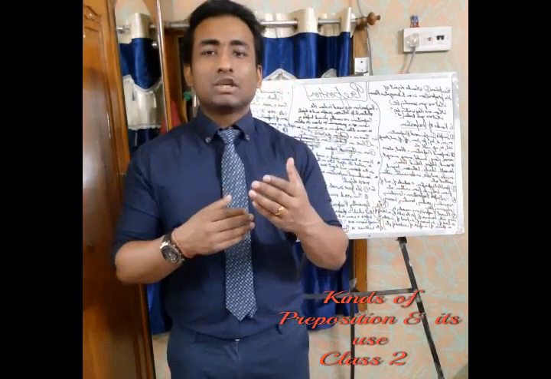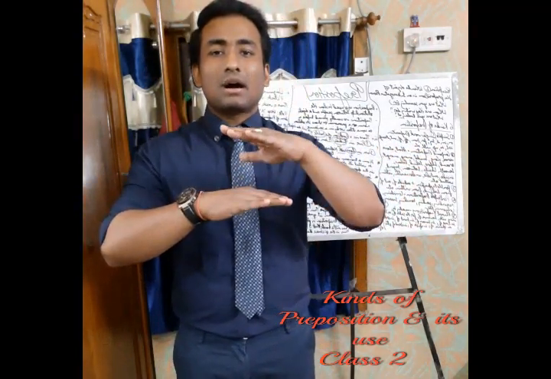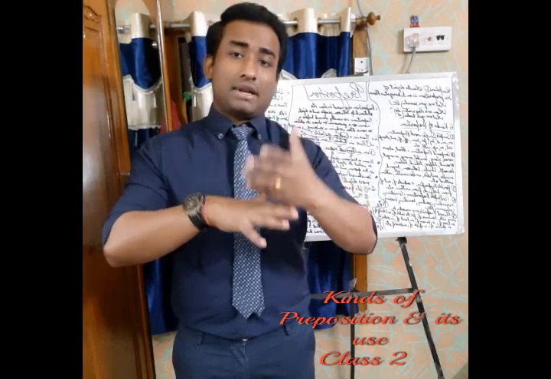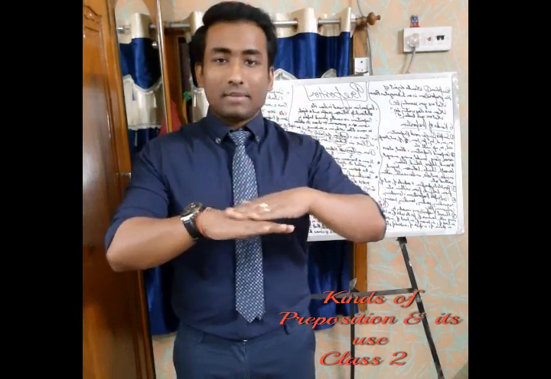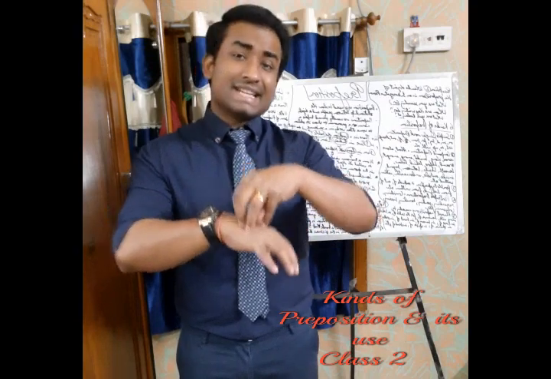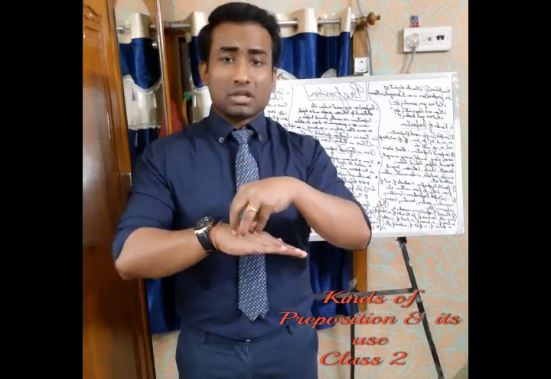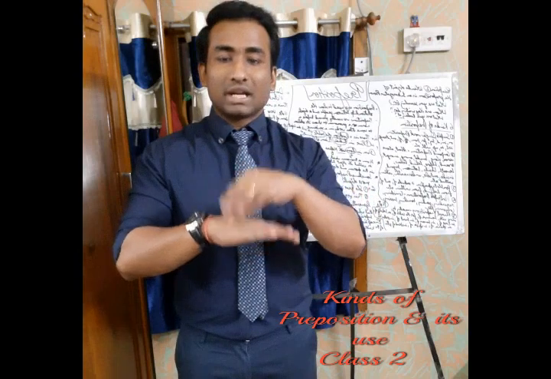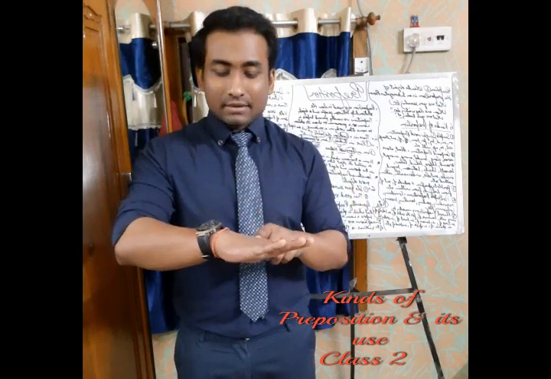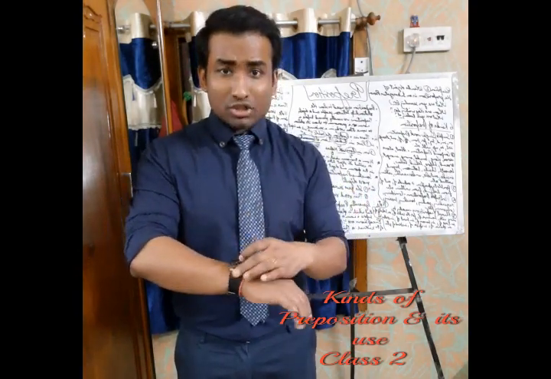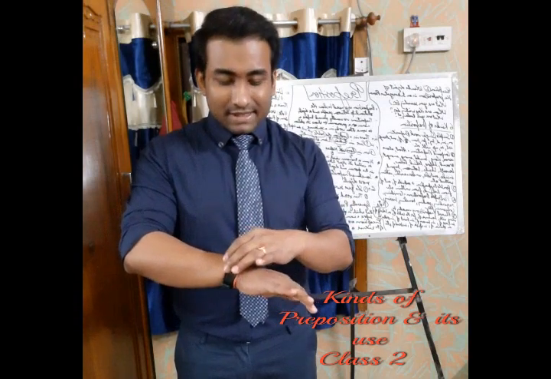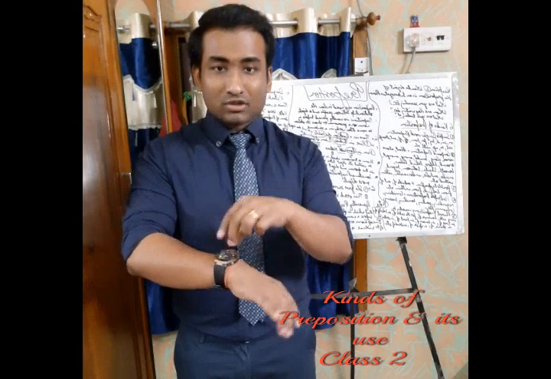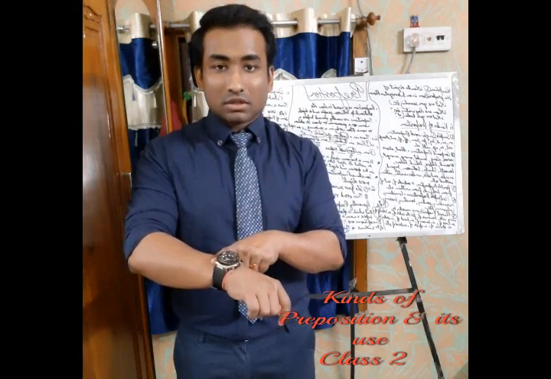On is generally used when you place an object, it can be a noun or a pronoun, on something. It actually shows a position. On shows a position. For example, suppose this is a watch. Now this watch is on my hand. If it is placed on my hand, it's the position of the watch lying.